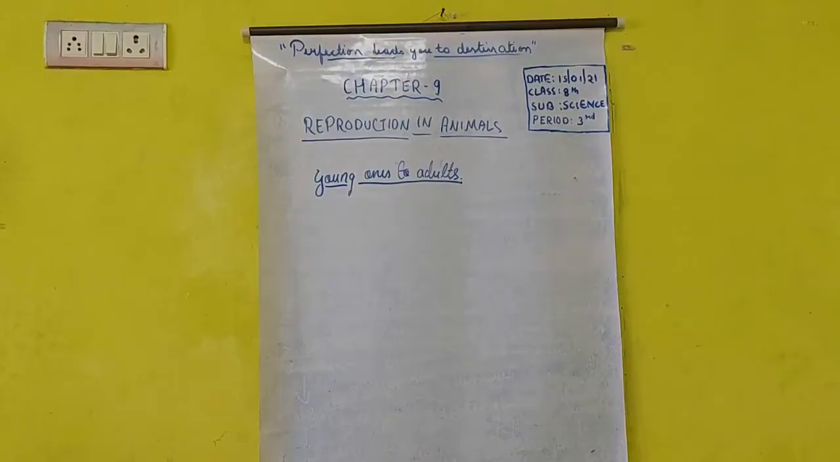Now, our next topic will be young ones to adults. Okay, students, when we see human beings, or birds, or animals, all the organisms, they are not the same throughout their life. They have different phases of their life. When they are newly born or hatched, they are very little, the smaller ones, somewhat similar to their parents at times. Then they grow and develop themselves, and then they become adults. So like this the cycle goes on.